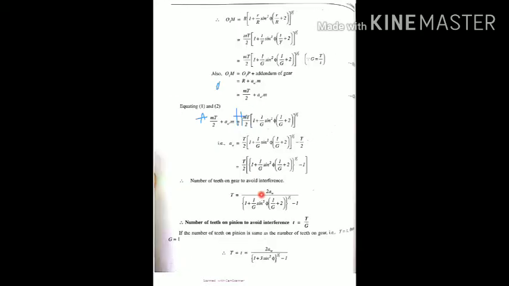Therefore, O1M, in the left hand side what is there? O1M² is there. Therefore, this square you transfer to the right hand side in the next step. Therefore, that becomes root, we can call it as 1 by 2. What is capital R? We consider module m, capital T divided by 2. That you substitute now. And also small r means what we consider small m into t divided by 2. Therefore, you substitute that capital R is m into T divided by 2.